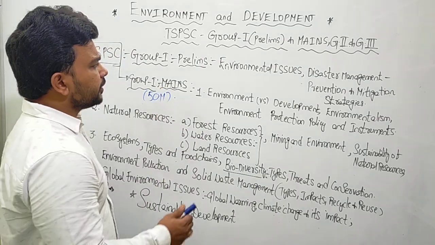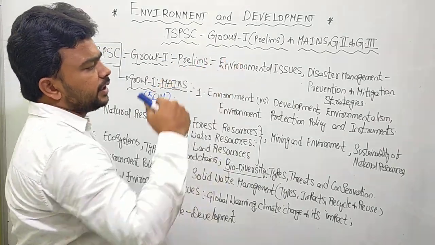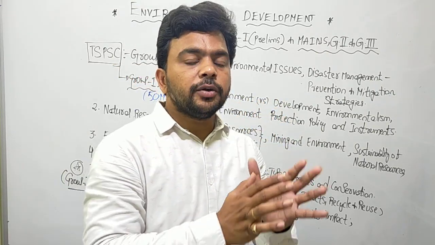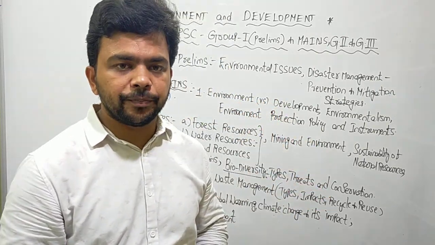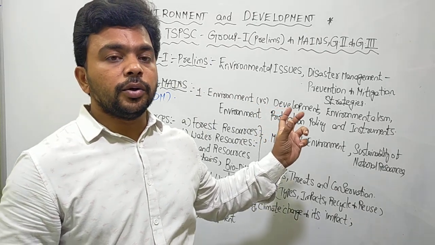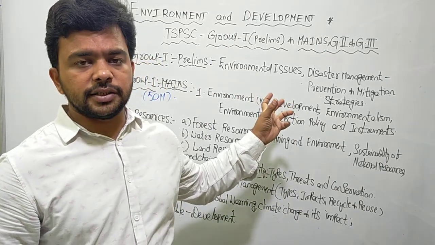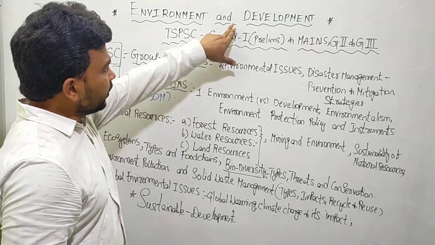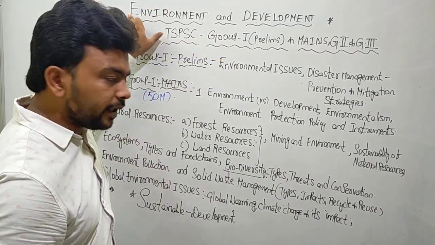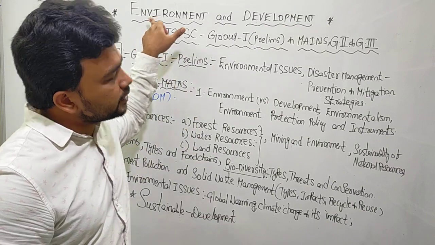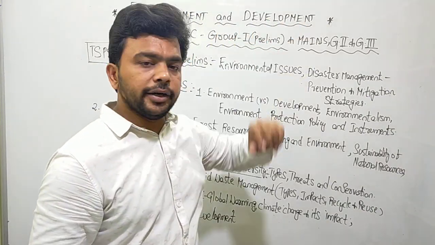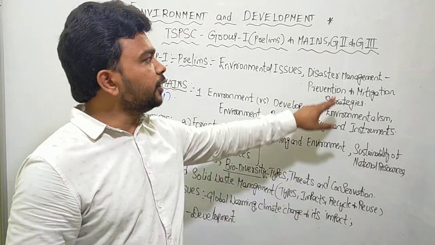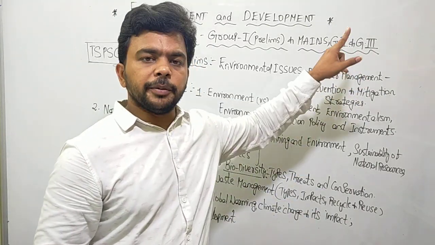Now what we will do is discuss each and every keyword, what exactly the words given in the syllabus sheet mean and what they contain. We will see an in-depth analysis of this syllabus for the Group 1 prelims on the topic of environment and development, and the Group 1 mains on the same topic. This analysis will also be useful for Group 2 and Group 3 preparation, students.